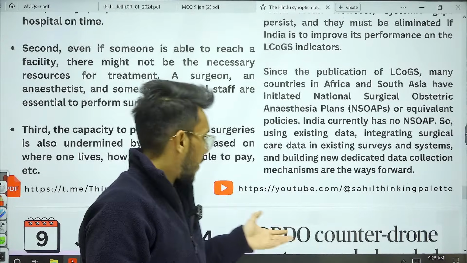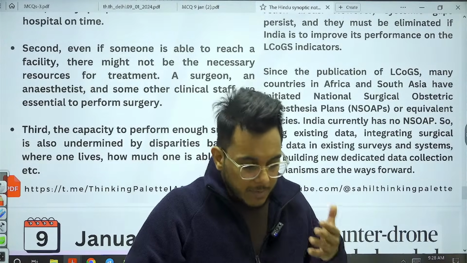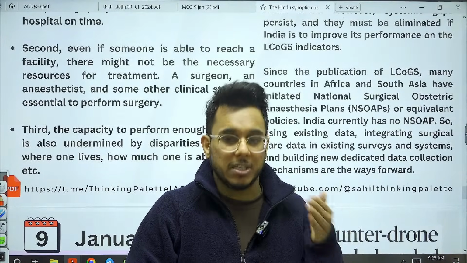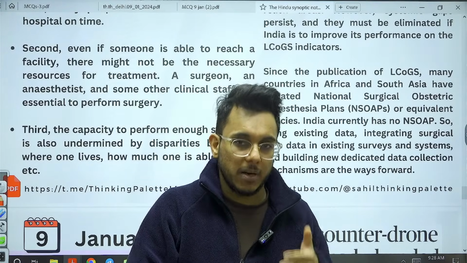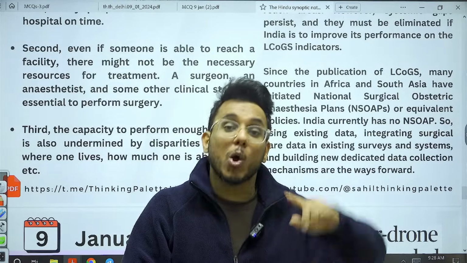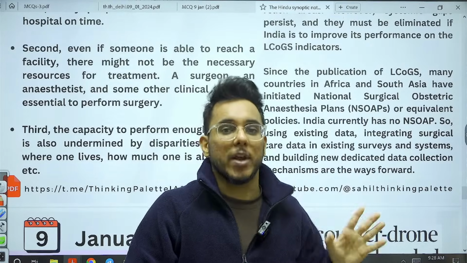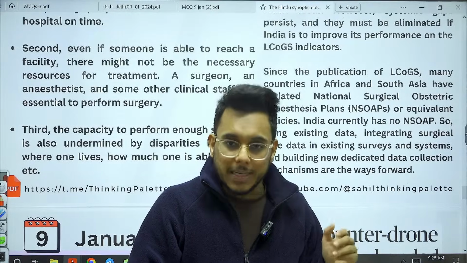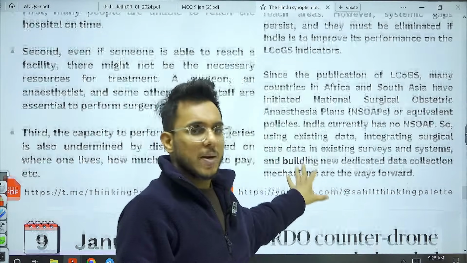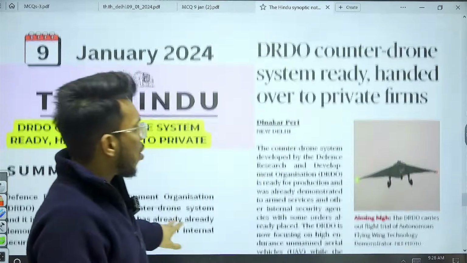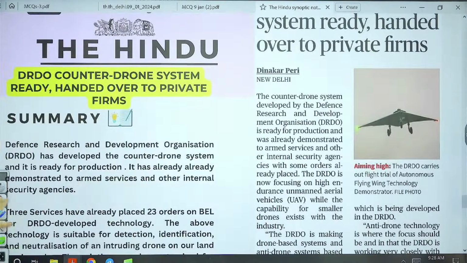So therefore, in India, we need to ensure that these surgical interventions where they are needed need to be focused as soon as possible so that many avoidable complications later can be avoided today. Okay, so that is all guys about this particular article. Beyond that, nothing much is given in this particular article and I'll not advise you to go beyond it.